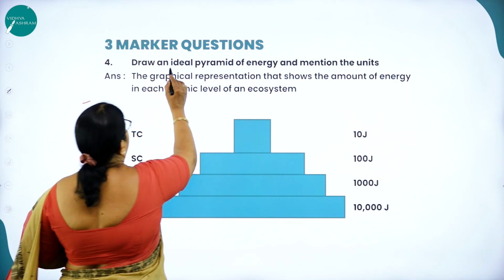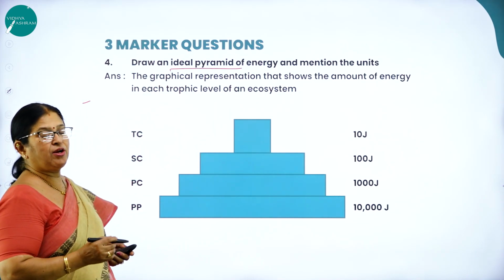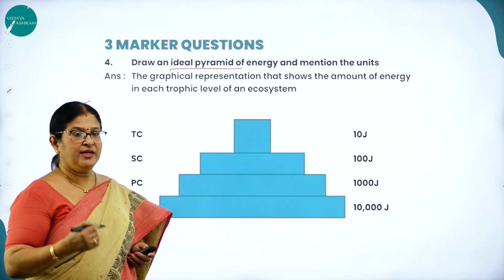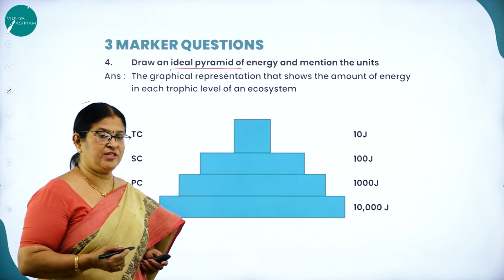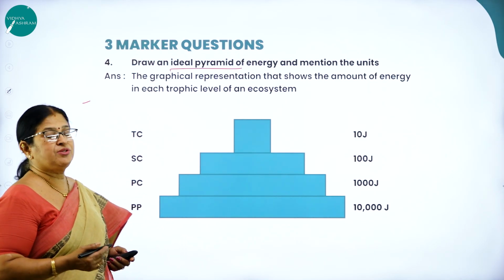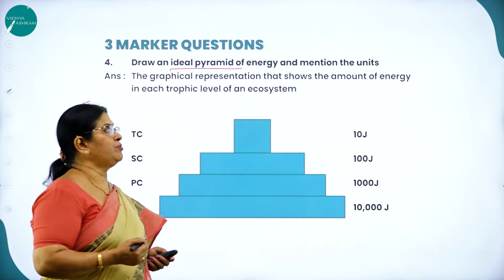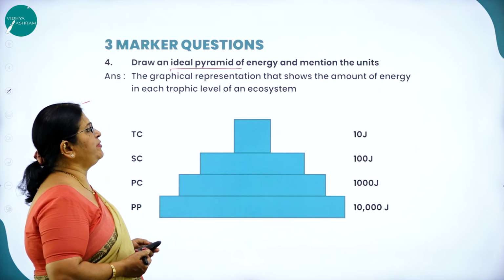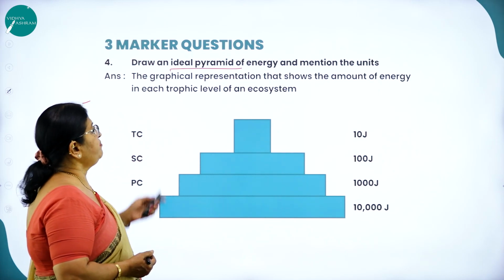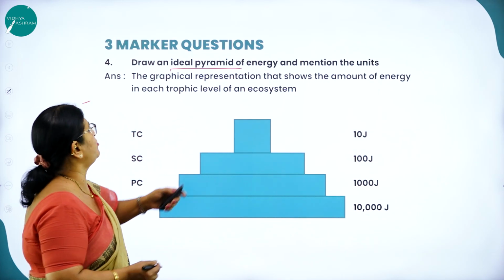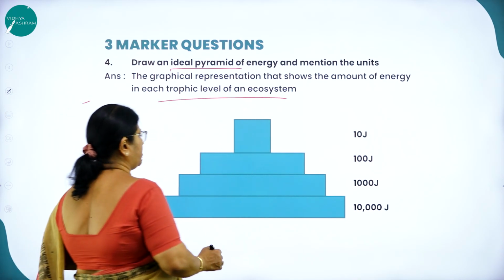Draw an ideal pyramid. What is a pyramid? Ecological pyramids, as I said, are a graphical representation of various food chains in an ecosystem. So there is the pyramid of energy, the pyramid of number, and the pyramid of biomass. Draw an ideal pyramid of energy and mention the units. It is the graphical representation that shows the amount of energy in each trophic level of an ecosystem.